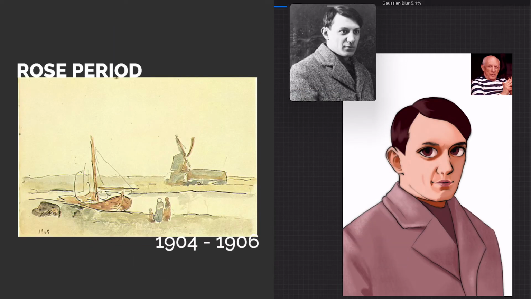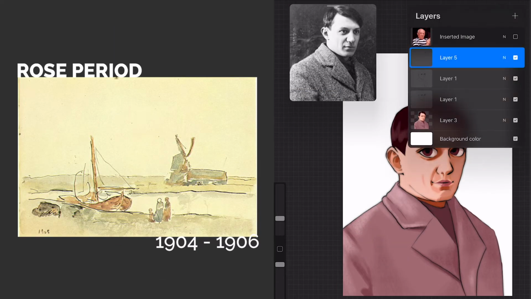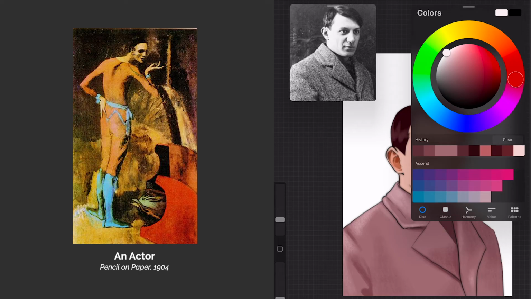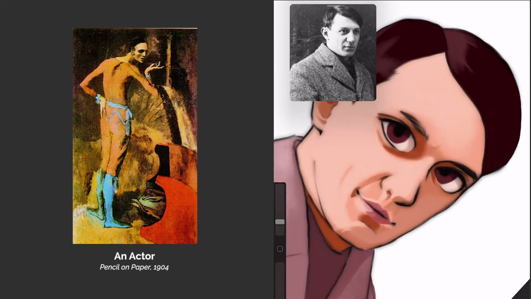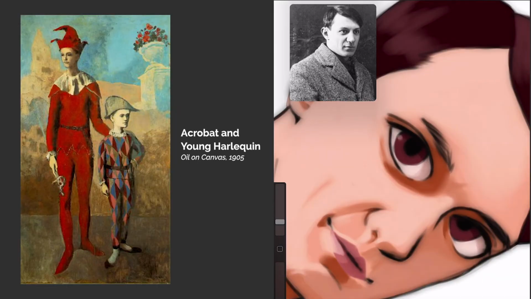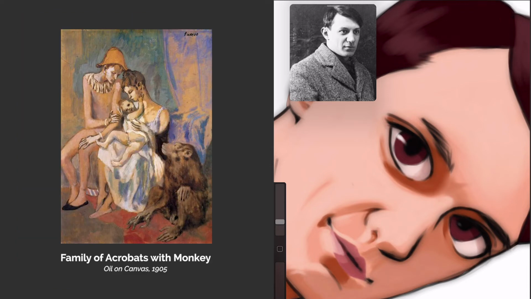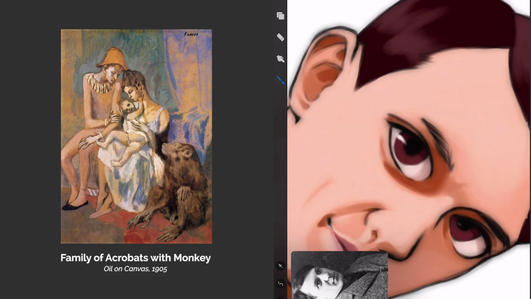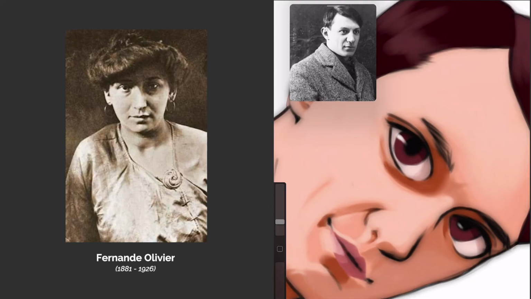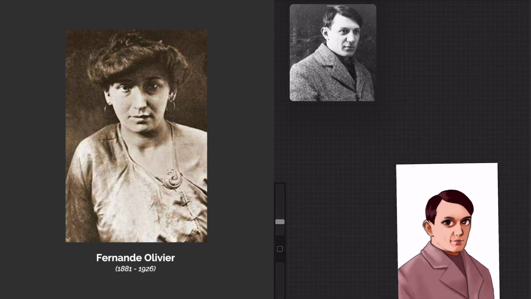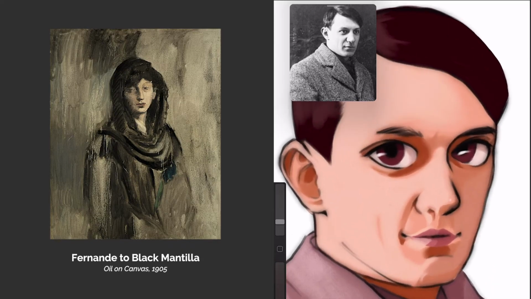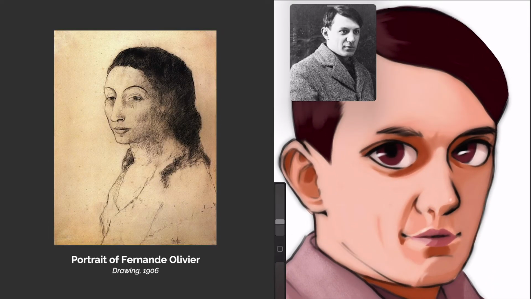1904 to 1906 was Picasso's Rose Period, where he overcame some of his depression and found some success. This period utilized a lot of pinks and oranges and was overall far more cheery. During this period, he also met a bohemian artist named Fernande Olivier. She appeared in a multitude of paintings during this period.